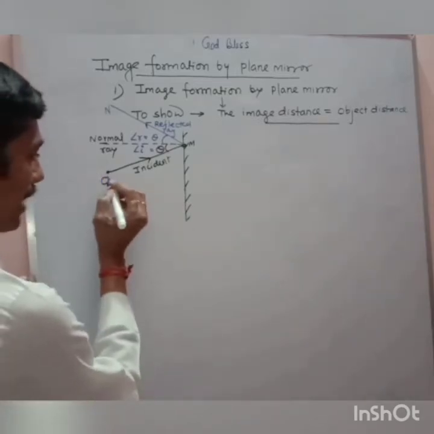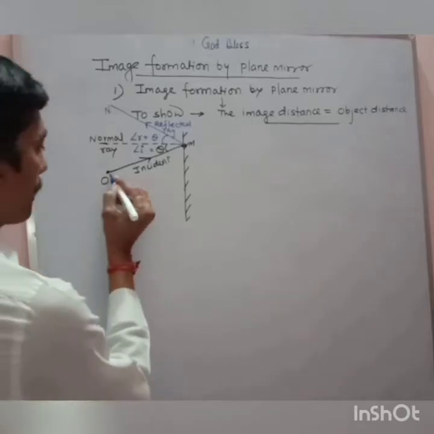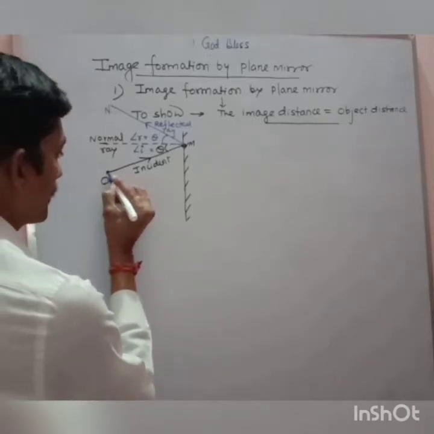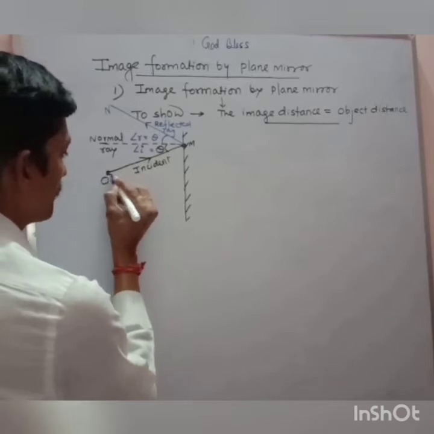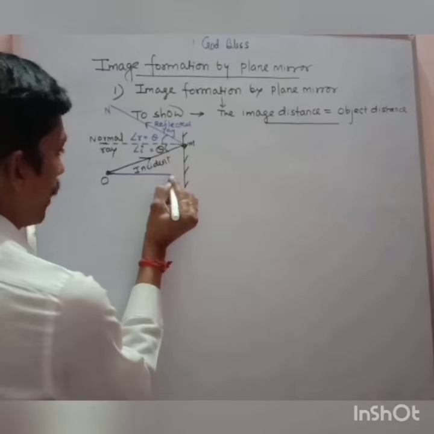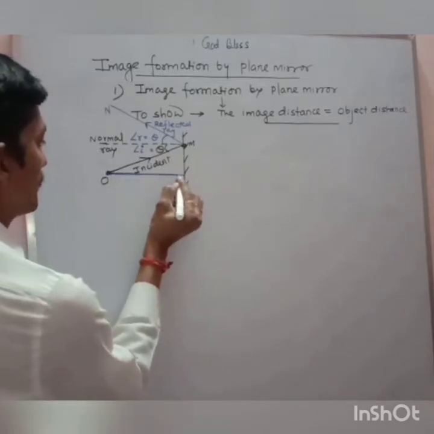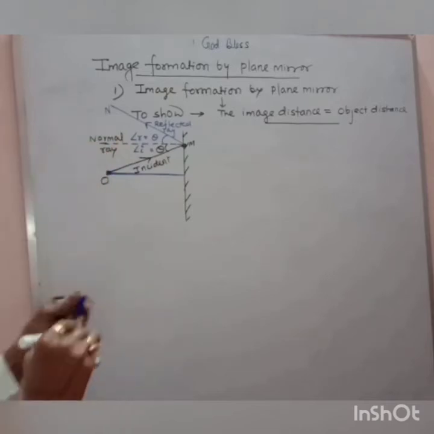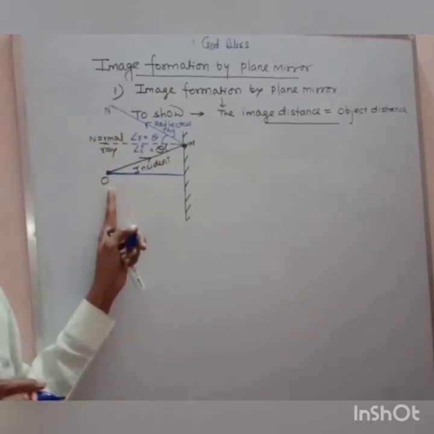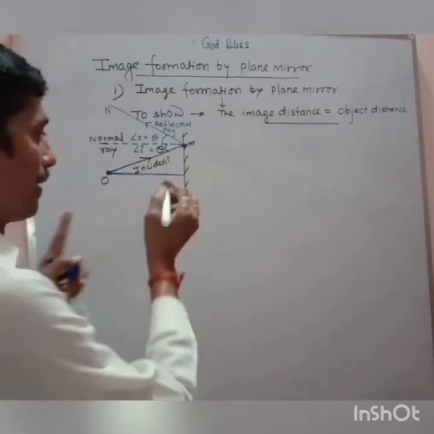My dear, as soon as I get the position of the object over here, draw the perpendicular from the object on the mirror. Please draw the perpendicular from the object on the mirror, as I have drawn here.